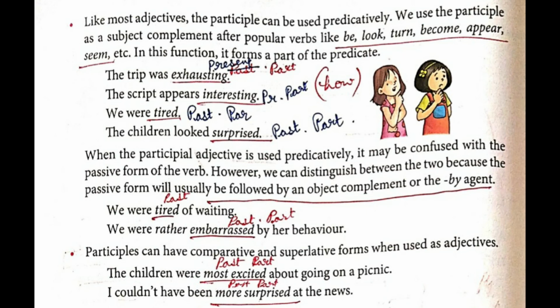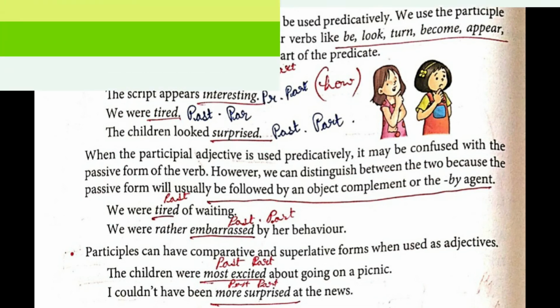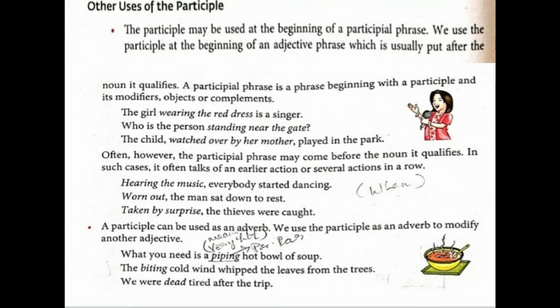excited, more excited, most excited. So here most excited is used. Then surprised is the positive degree, more surprised is the comparative degree and most surprised is the superlative degree. So here we are just going to understand that excited and surprised are past participles. Now next we are having other uses of the participle. Now where participle is used, let's see.